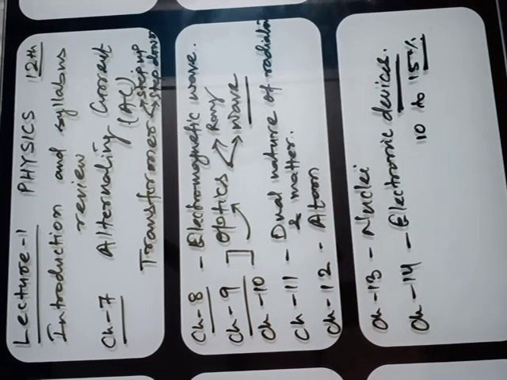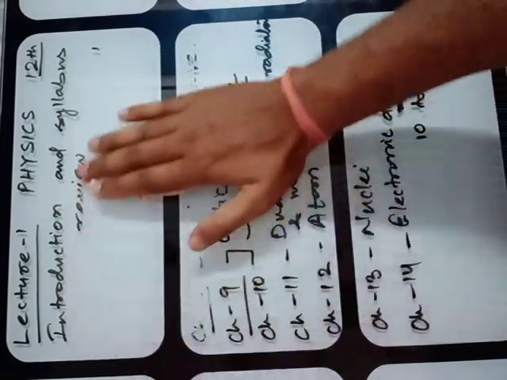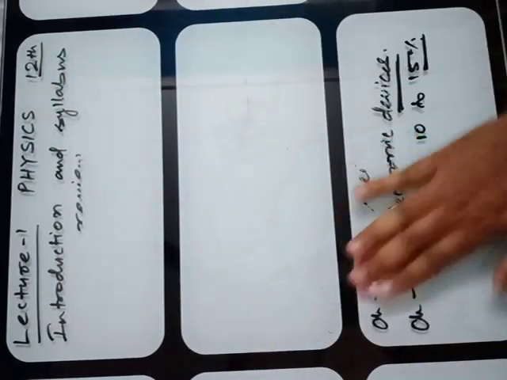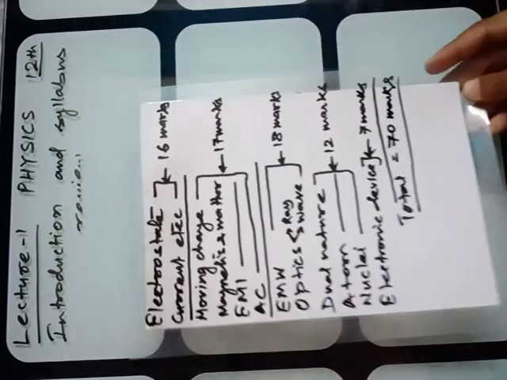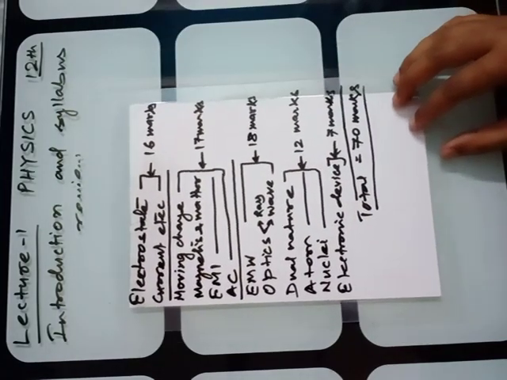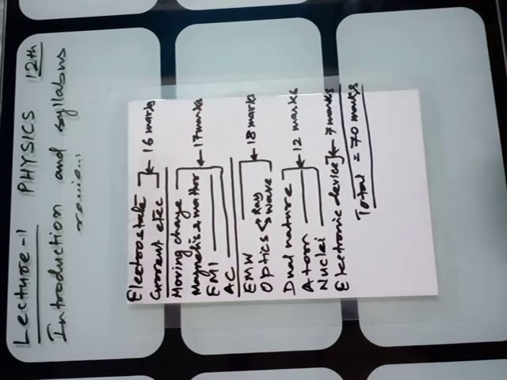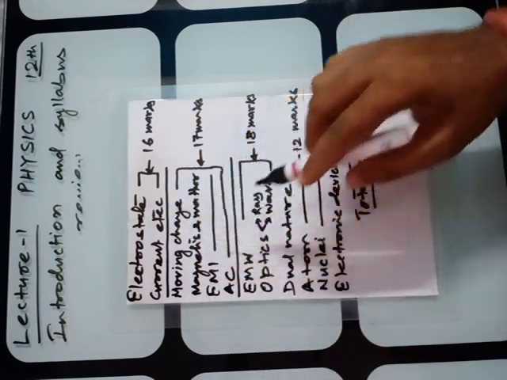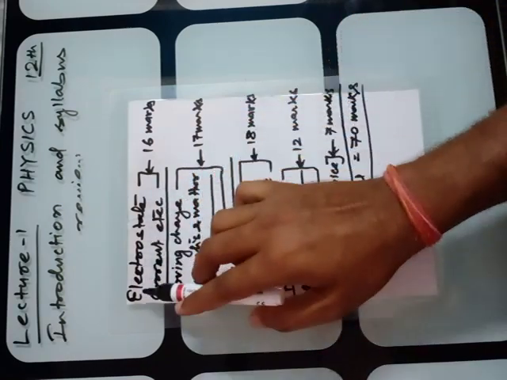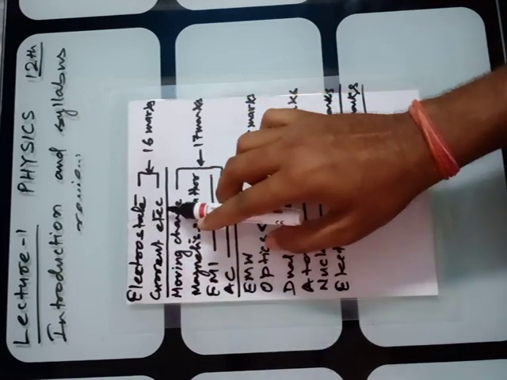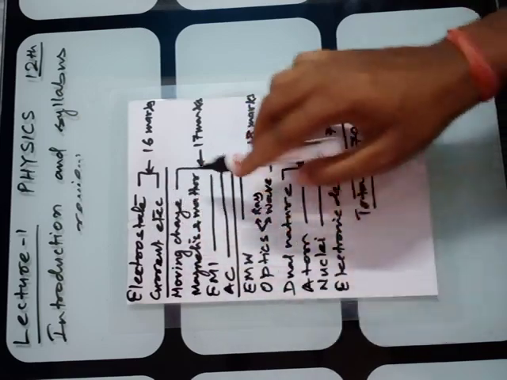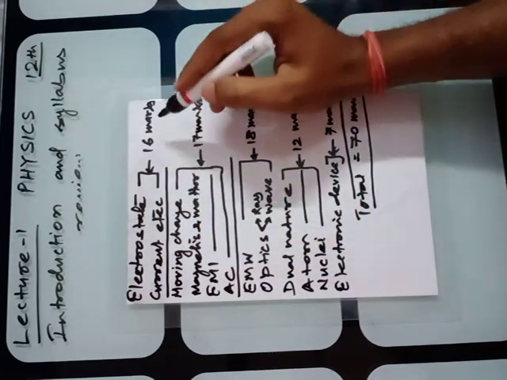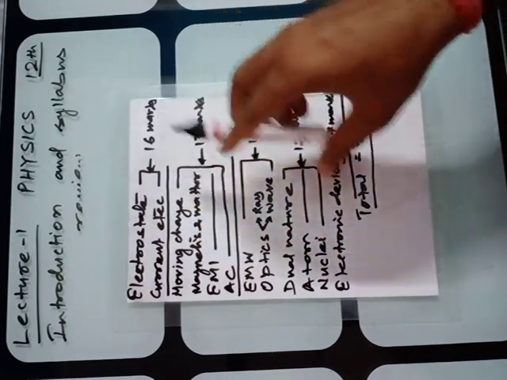Now students, you can see the chapter-wise weightage of your physics course. I hope it is clear to you. The first chapter is electrostatics, and the second is electric current. In electrostatics you know there are two chapters, chapter 1 and 2, and then electric current is the third chapter of NCERT. And these three chapters contain 16 marks.